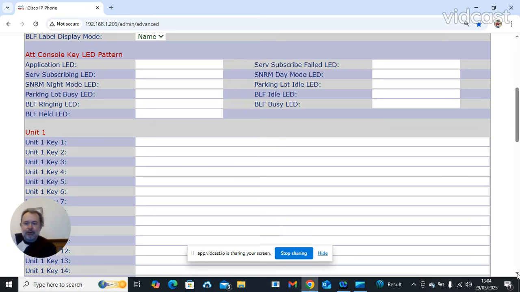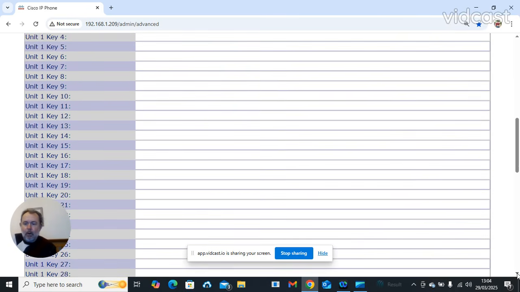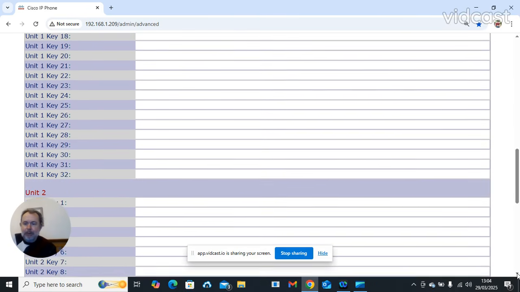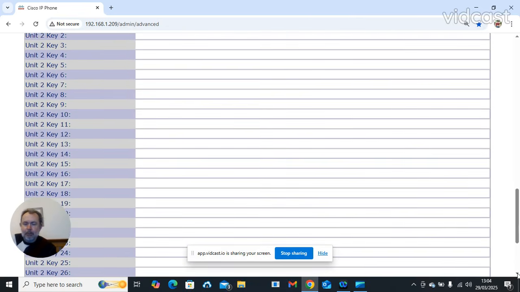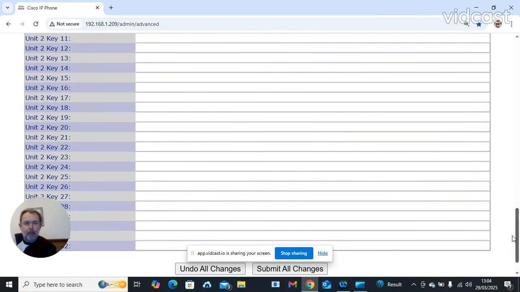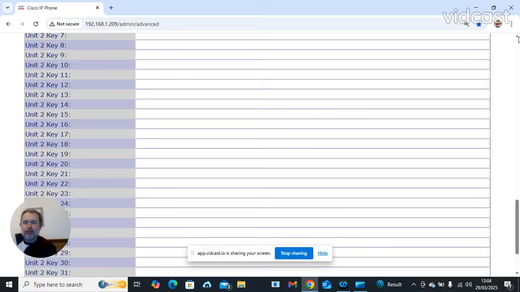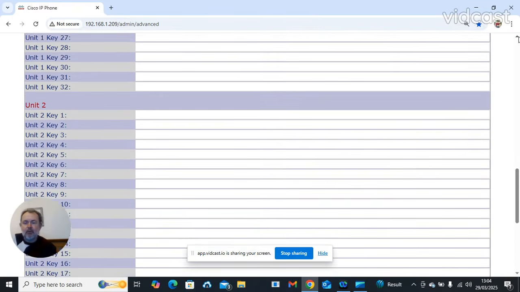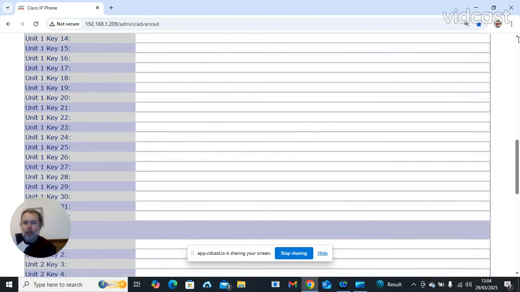Unit 1 and Unit 2 are for the SAC units, maximum of 2. You may be able to fit another one, but to be honest with you, 2's enough, because it's quite a lot of programming to do.